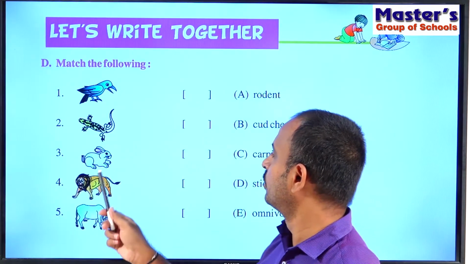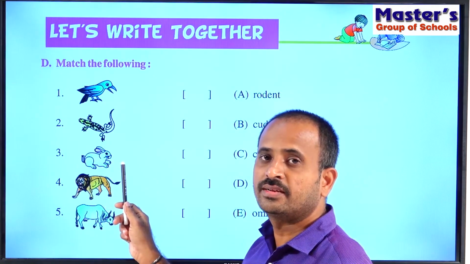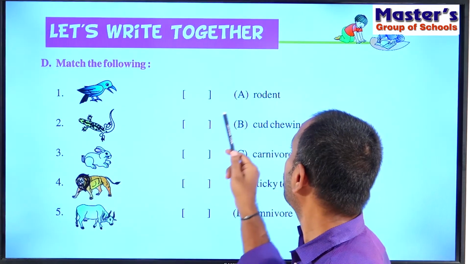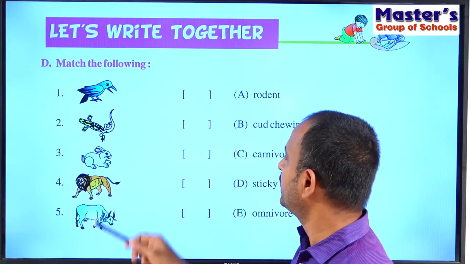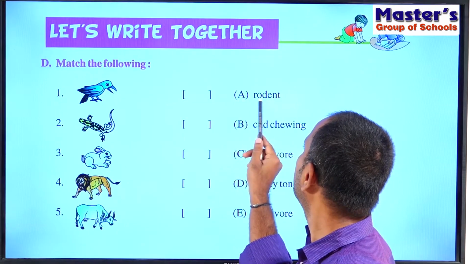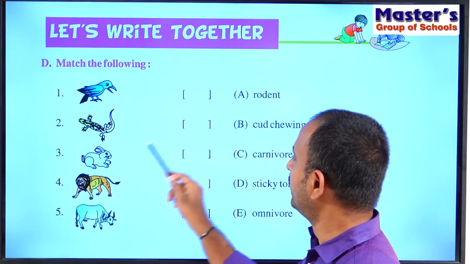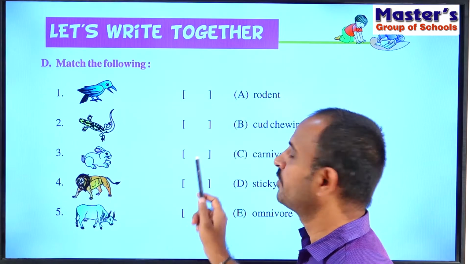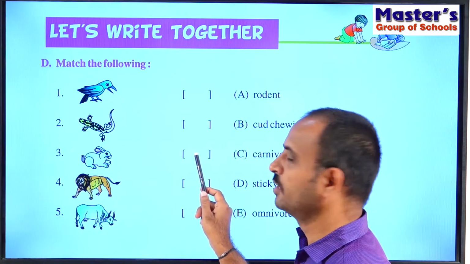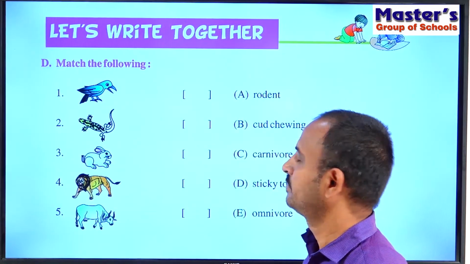So next see the third one, that is a rabbit. So what is rabbit? So rabbit is a rodent. So rabbit is an example for rodent. So rodent is A. So write A in front of the bracket of the rabbit. So that is in the third bracket, write A.